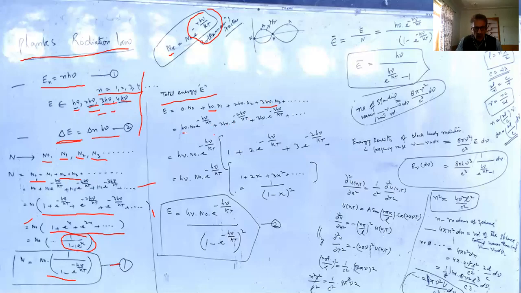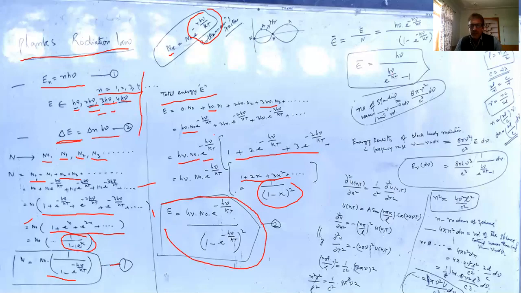We move forward and take h nu n_0 e raised to the power minus h nu by kT as a constant, and inside you will get this equation again. You take e raised to the power minus h nu by kT as x, and you will have this expansion, for which you can use 1 by (1 minus x) whole squared. Finally, you will find the total energy of these harmonic oscillators. It is given by this equation, which we call equation 2.